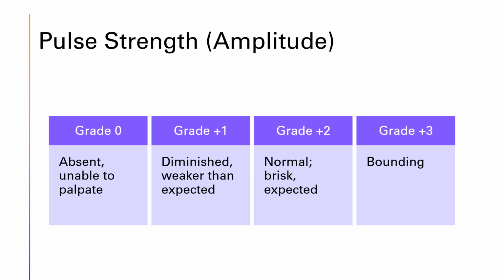A grade +2 pulse is normal and strong, and that's exactly what we expect it to feel like. A grade +3 pulse means it's very strong and bounding, maybe too strong. A word of caution though, some electronic medical records have a grading scale that goes from 0 to 4, making a +2 to +3 their normal ranges, so make sure you know what you are charting based on the system that you use at your job.